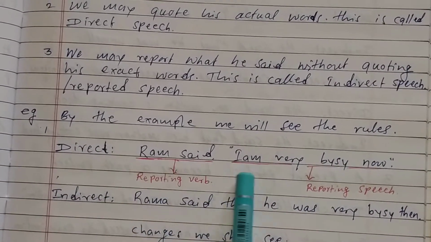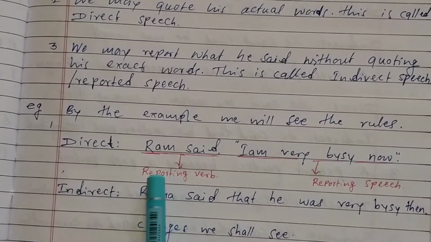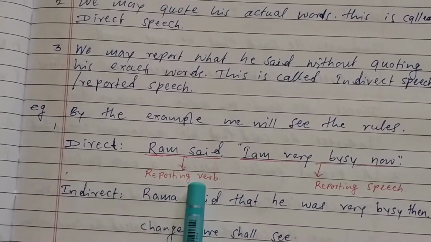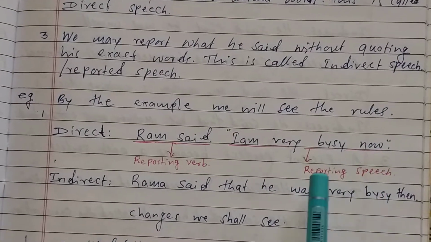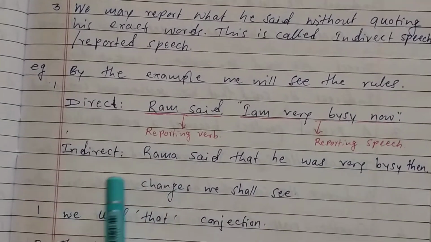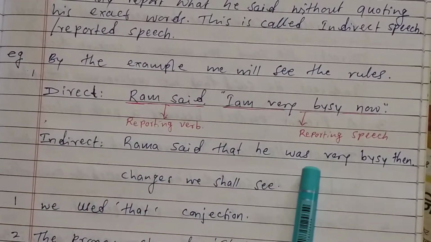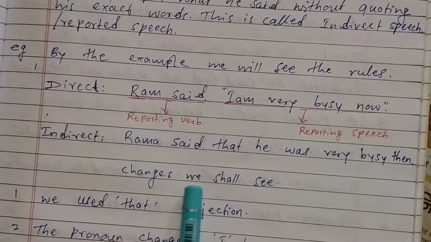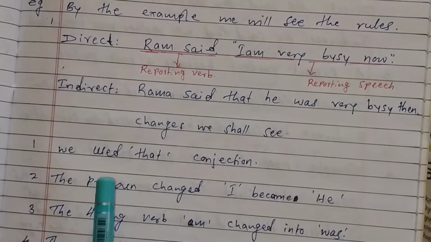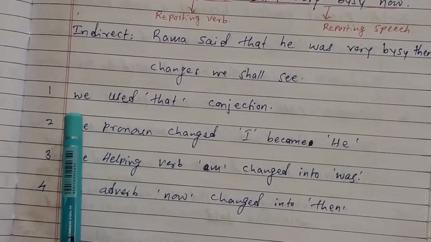Direct: Ram said, I am very busy now. This is the reporting verb, Ram said, and I am very busy now is the reported speech. Please listen carefully. Indirect speech: Ram said that he was very busy then. And the changes we shall see.